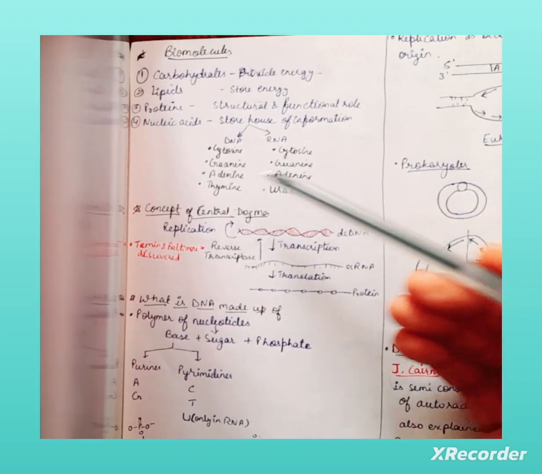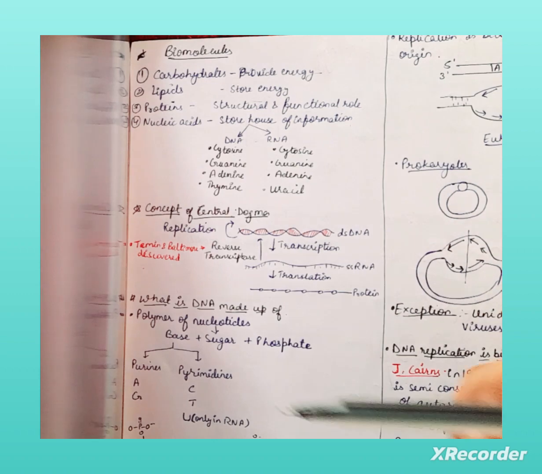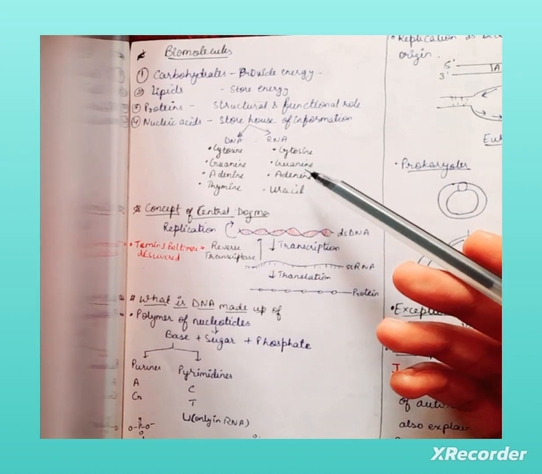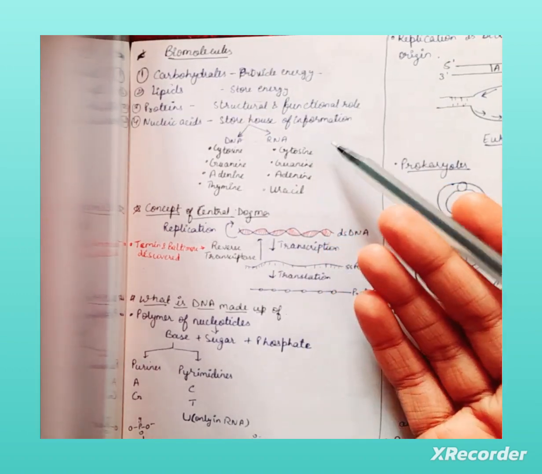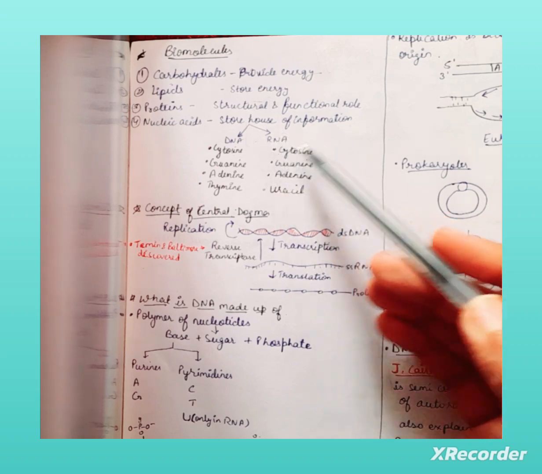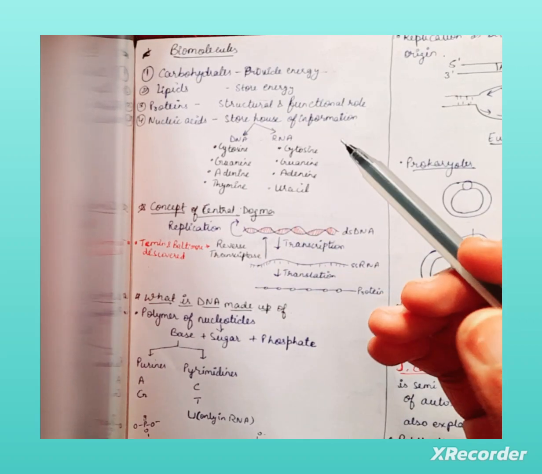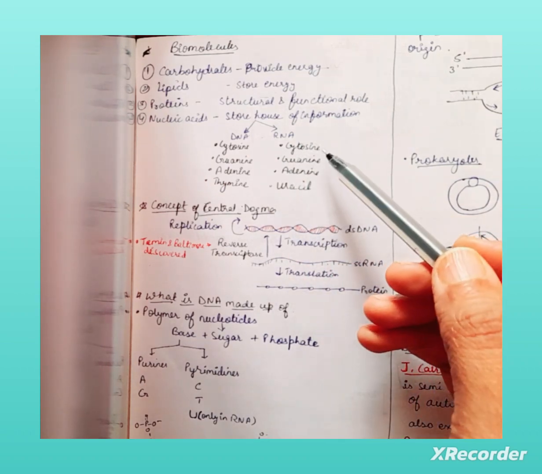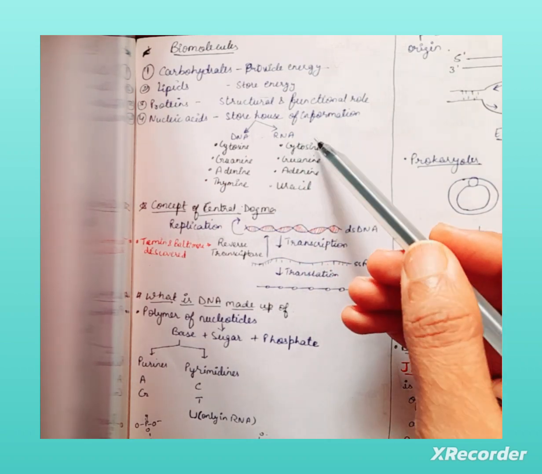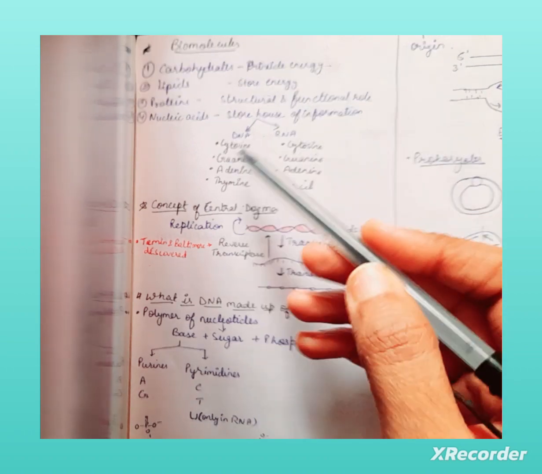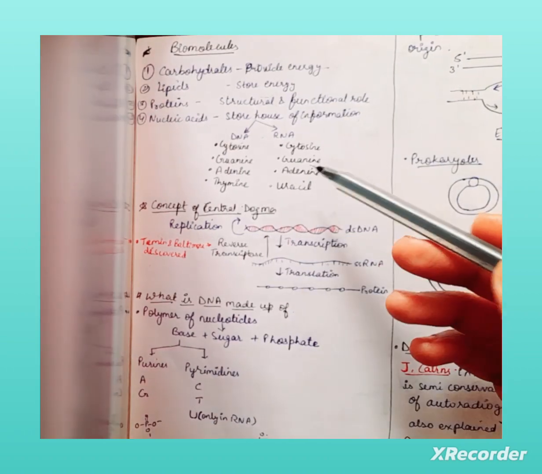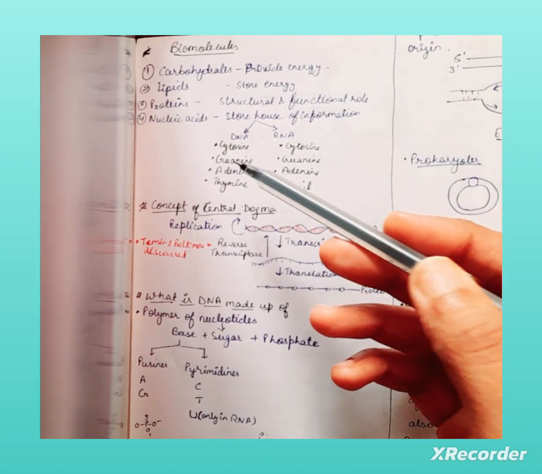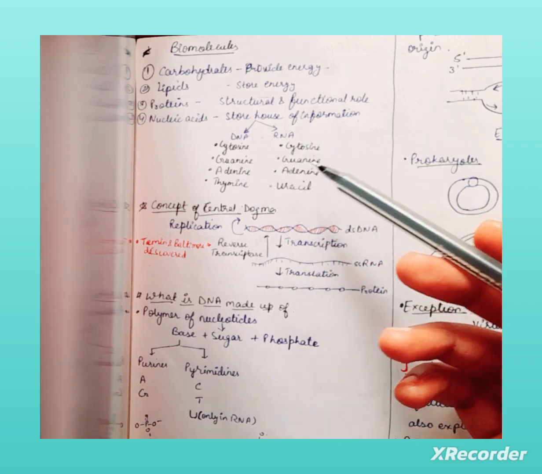DNA is more stable, that's why it's present in most of the eukaryotes, and RNA was the first genetic material, and it is not as stable as DNA. In RNA, at the 2 prime position, an OH is present, which is an extra OH, absent in DNA, which makes it more unstable than DNA because it's reactive.